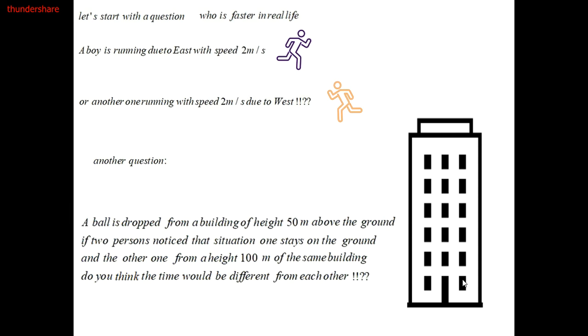Two persons observe the situation, one standing on the ground and the other at a point of height 100 meters on the same building. Do you think the time would be different for each of them? Assume that the ball will reach the ground. Will one observer calculate a different time from the other?